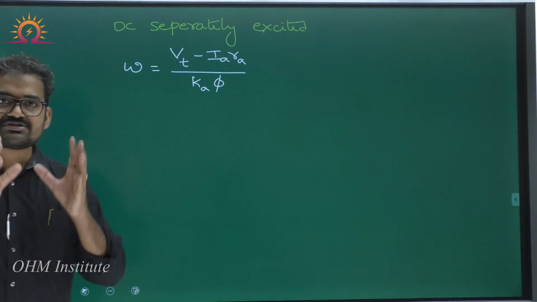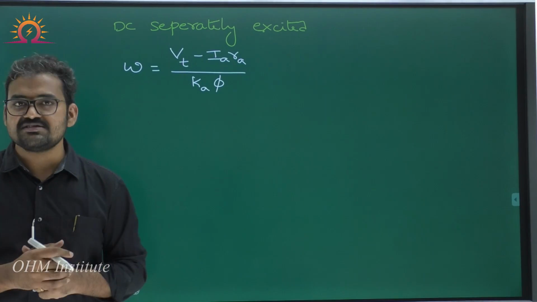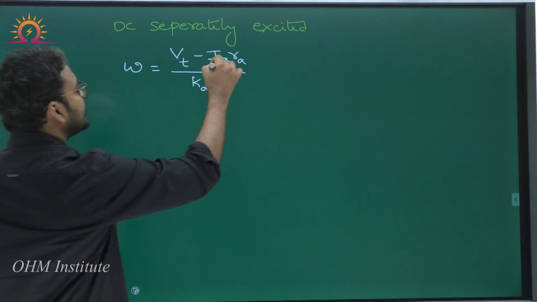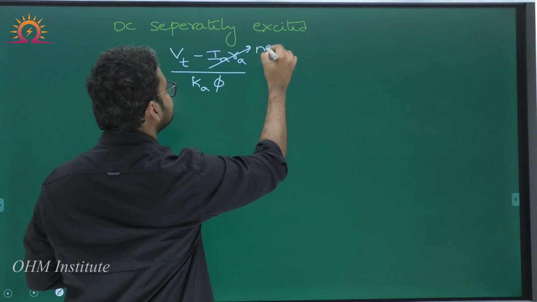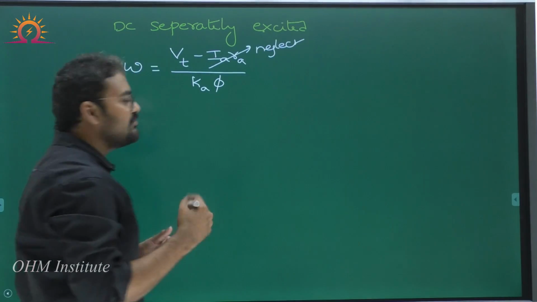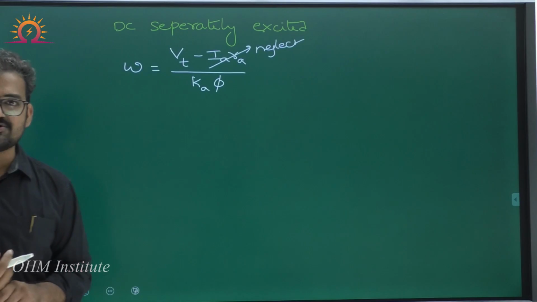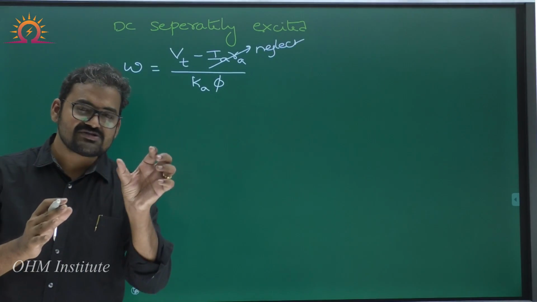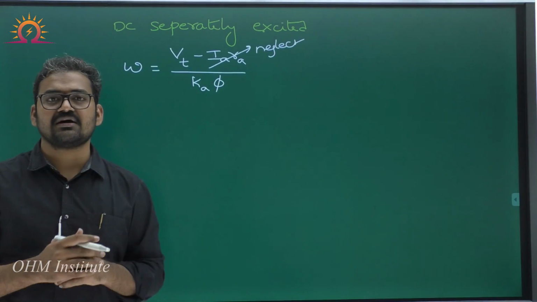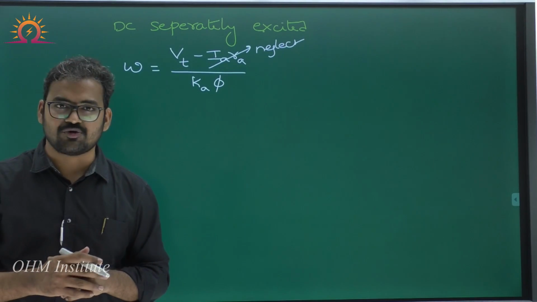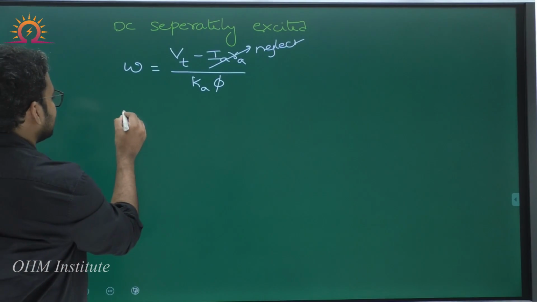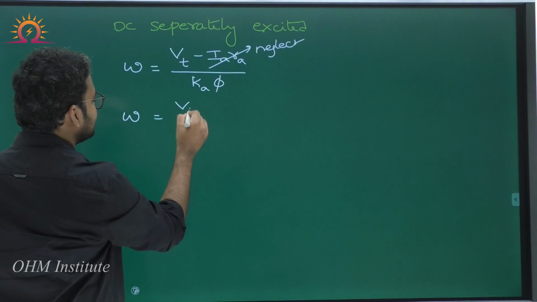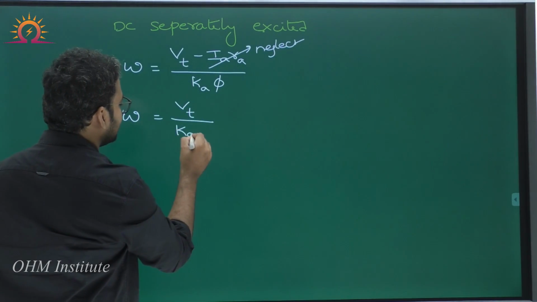Hope you have an idea about this. But in the question, it was clearly mentioned a lossless DC motor. That means I can neglect this IaRa drop. Armature resistance can be neglected since it is a lossless machine. Even if that word is not mentioned, you can neglect IaRa drop because Ra is usually very small. So if that drop is neglected, omega is equal to simply Vt by Ka into phi.